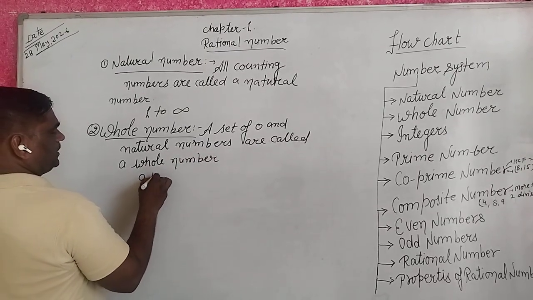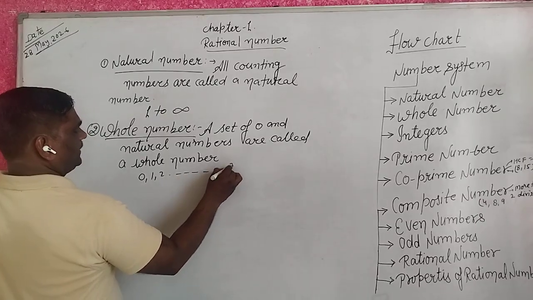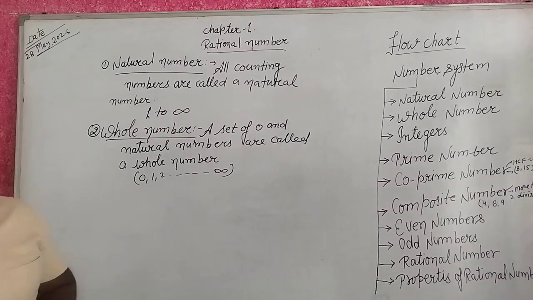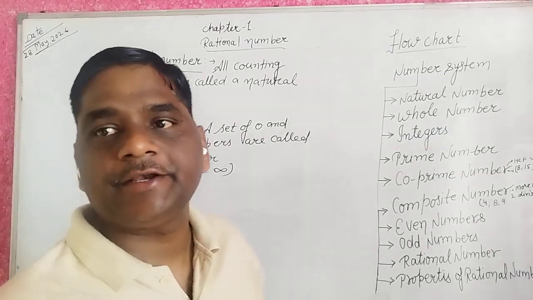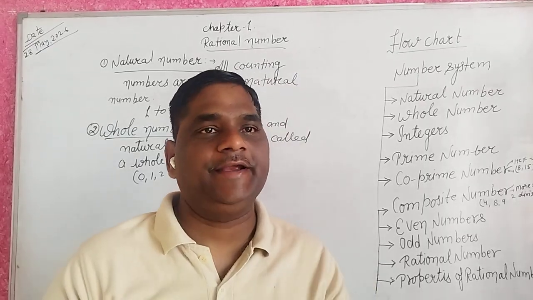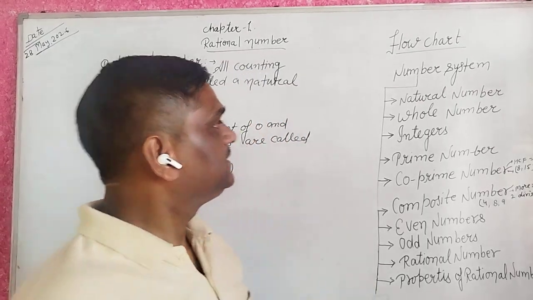How? 0, 1, 2, and so on to infinity. It begins from 0 to infinity. Okay guys? Yes.